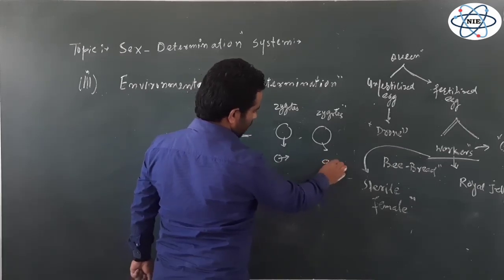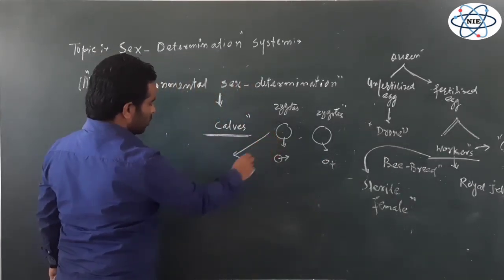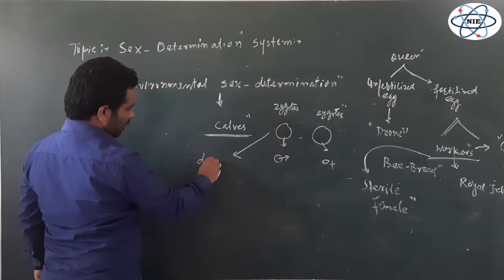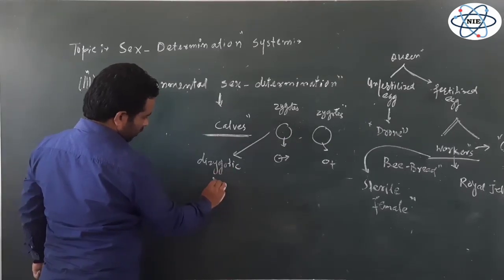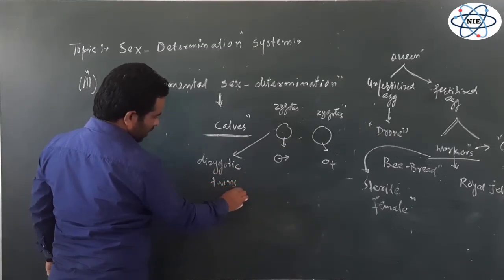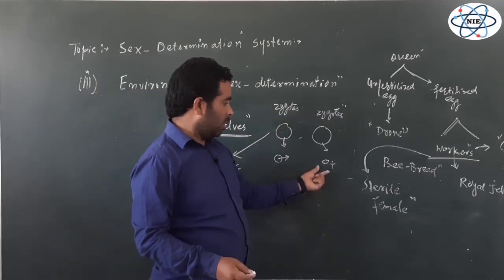So we can say these are two dizygotic twins. This will develop into male and this will develop into female.